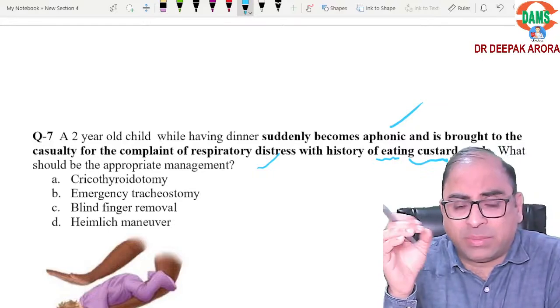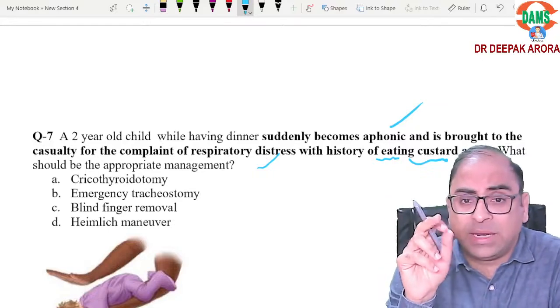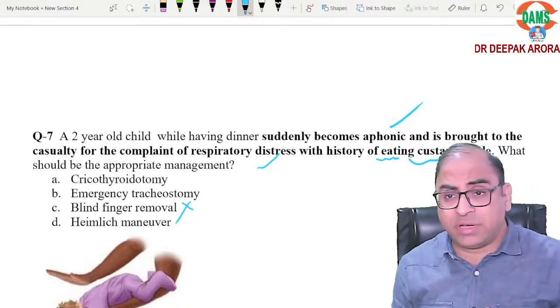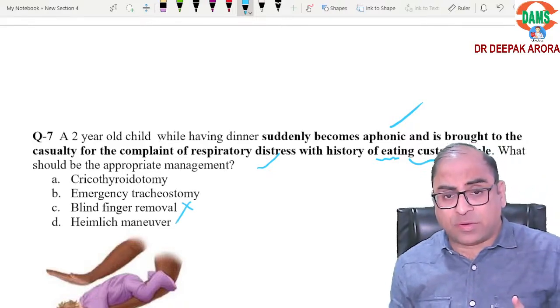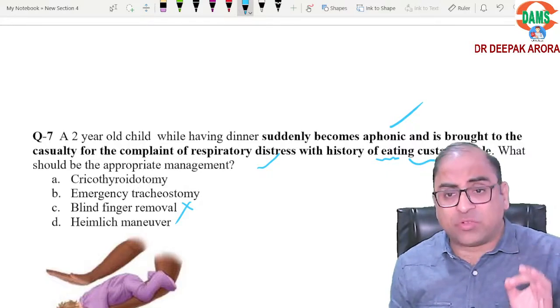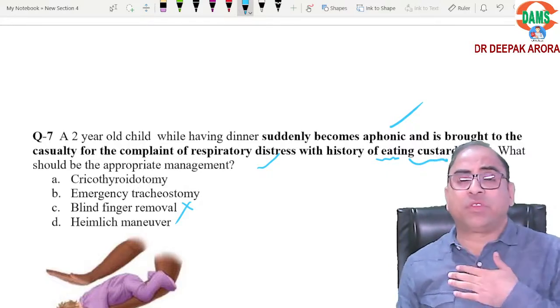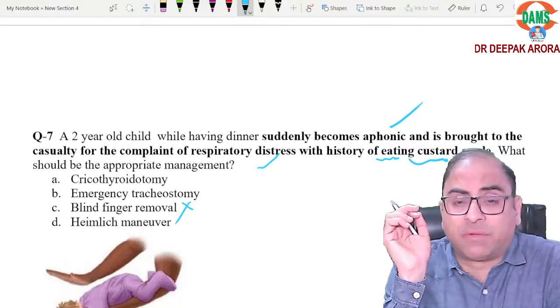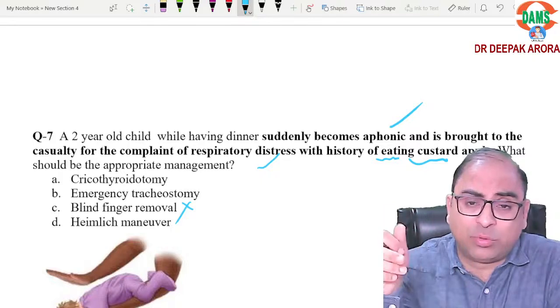So beta, among these 4 options, if you feel blind finger removal is a treatment, not at all. Never ever take the risk of blind finger removal. This is only used when the foreign body is visible to me. So when it is in the oropharynx and I am confident the site of foreign body, I can easily remove with my finger.